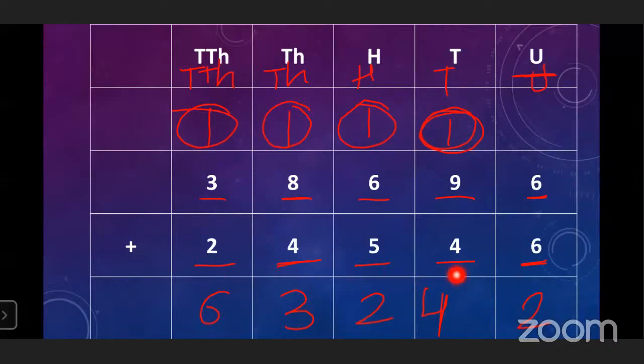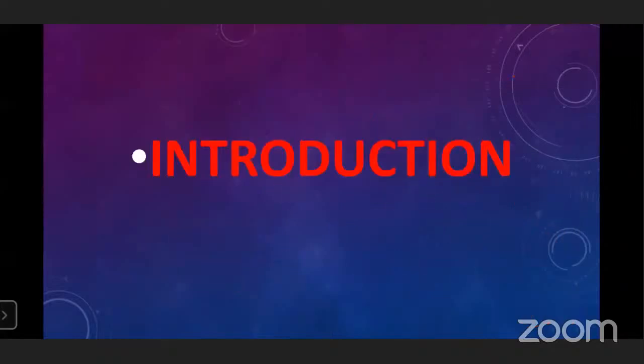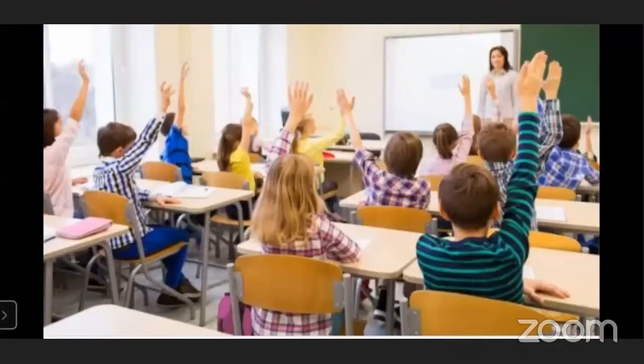63,242. So now in this equation, we have seen that only the numbers and a symbol are given. With the help of this symbol, we come to know that you have to add these two numbers. Now tell me what you see in this picture. Classroom. Yes, very good. And students are raising their hands. The picture of a classroom is given.